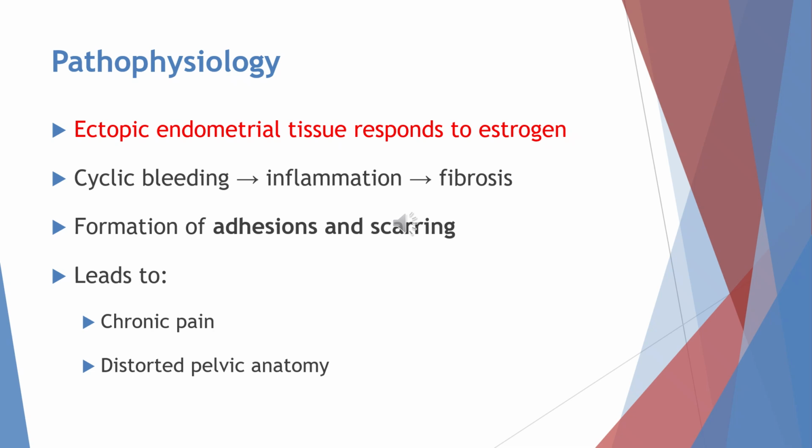Next, let us understand the pathophysiology of endometriosis. In this condition, the endometrial tissue that grows outside the uterus still responds to the hormone estrogen, just like the normal uterine lining. Because of this hormonal response, the tissue undergoes cyclic changes during each menstrual cycle. This leads to repeated bleeding in those areas. Over time, this repeated bleeding causes inflammation and later fibrosis, which means the formation of thickened scar tissue. As a result, adhesions and scarring can develop between pelvic organs. These changes can lead to chronic pelvic pain and can also distort the normal structure of the pelvic organs.